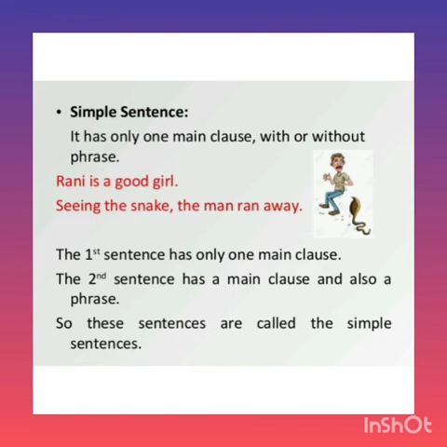See the second example: seeing the snake, the man ran away. I said before that a simple sentence sometimes consists of a phrase with a main clause. Seeing the snake is a phrase. Why is it called a phrase? Already we have discussed what a phrase is. A phrase is a set of words which does not have a finite verb or subject. See, seeing the snake: there is no subject, there is no verb. The man ran away, the sentence is complete, so it is called the main clause. So a simple sentence consists of one main clause and a phrase.